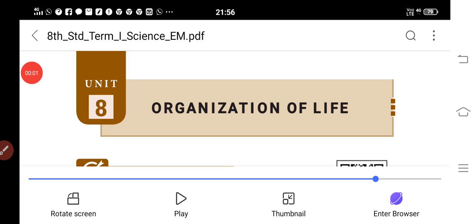We are discussing the organization of life, Unit 8, 8th standard science, Term 1. So, organization of life.